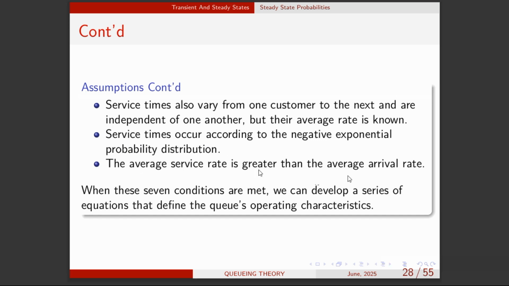So let's understand this. If you have a system or maybe an organization, in the bank, where there are three tellers, then you have three servers. If the rate at which the tellers are serving the customers is actually less than the arrival rate to the service center, it means that there's going to be pressure on the service, right? So that is not good at all.